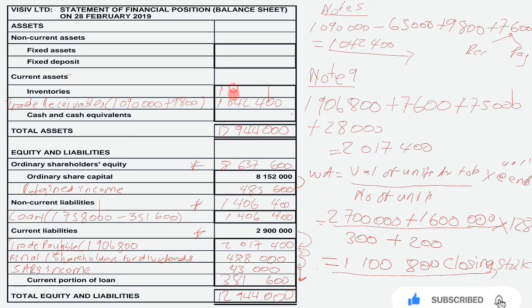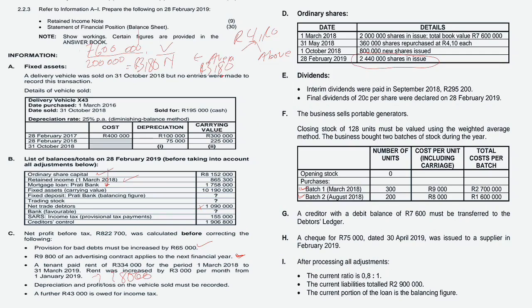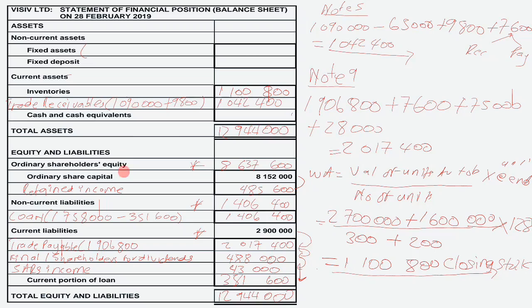So it's 1,100,800. Then we have our inventories. Let us move to our non-current assets. Remember, our fixed deposit was a balancing figure. Then our tangible asset balance amounted to 10,190,000. Then you subtract the following.